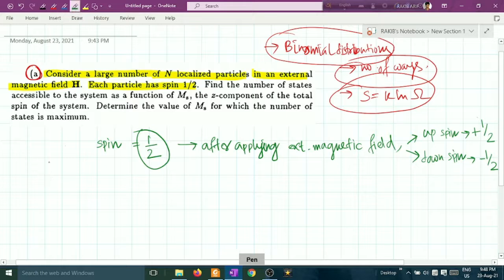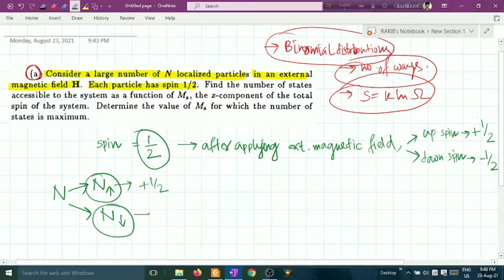So what will happen here? You have N localized particles, and from the N particles, some will be in the up state and some in the down state. That means these particles have spin plus half, and these particles have spin minus half. Remember one thing: if you do not apply an external magnetic field to these particles, they will not show that they have been split.